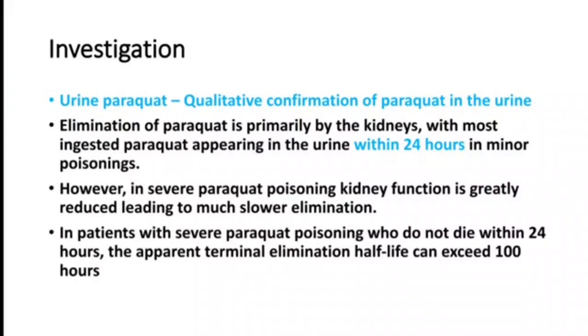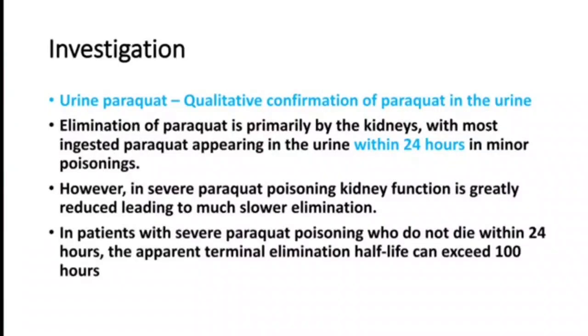Even after 4 to 6 hours, if you check the urine, it will be there in the urine, but it will not be present in the blood after a few hours. So urine examination is very, very important. It can appear in the urine within 24 hours, even after minor poisoning. So urine should be examined in all cases of paraquat poisoning continuously. You can check for 1 or 2 days. It will be positive within 24 hours itself.